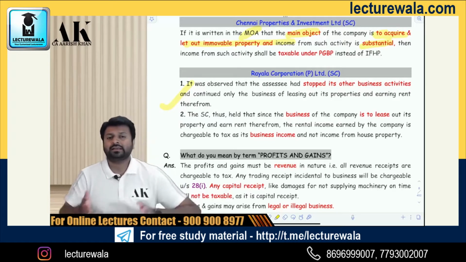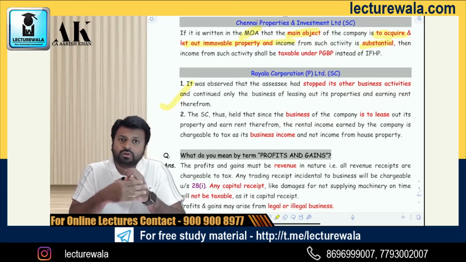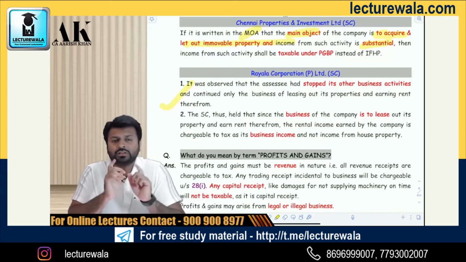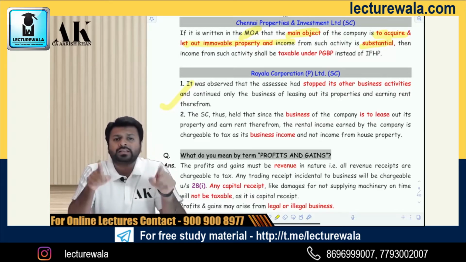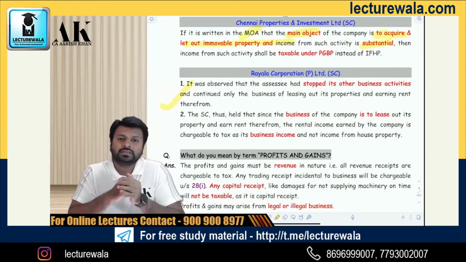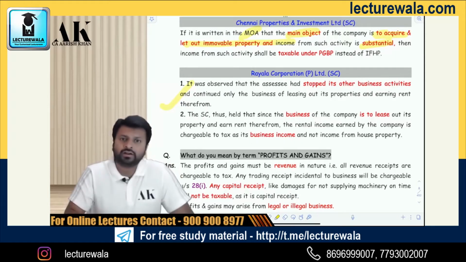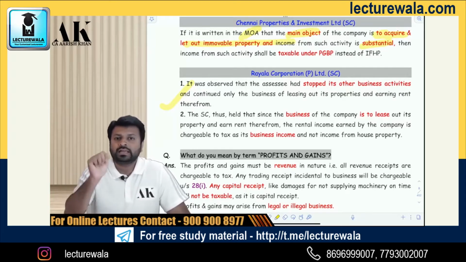Now, as against that, suppose I am Lodha Builder. What is the objective of Lodha Builder? Lodha Builder's objective is to build the property, to construct the property and then sell. Now, suppose that Lodha has built a property of 100 floors. He has completed the construction. Now, 50 floors are sold, 50 floors are unsold. Now, he is letting out the unsold floors. He is getting some rent. Where will the rent go? Now, that rent cannot go in PGBP. That will go in HP.